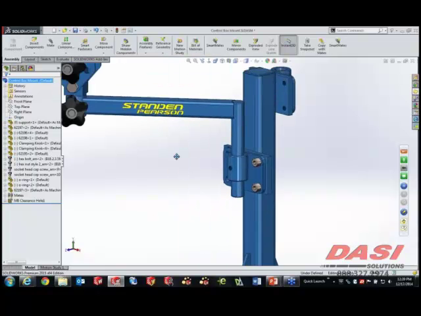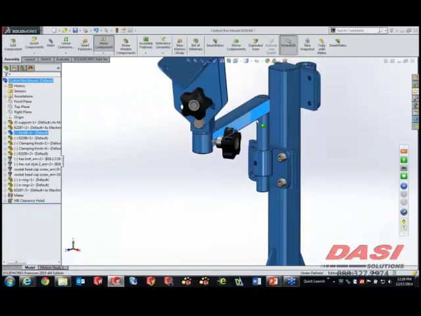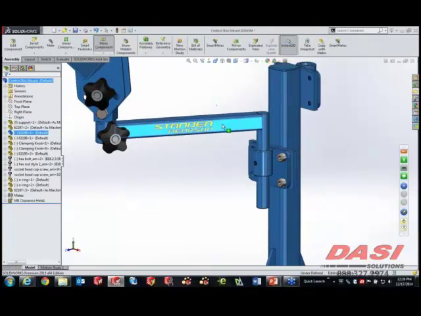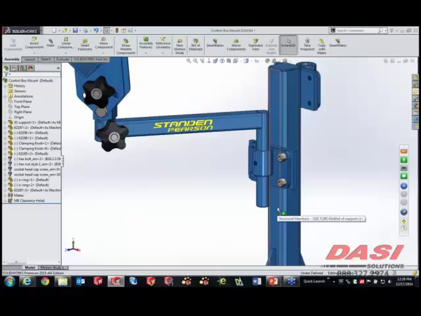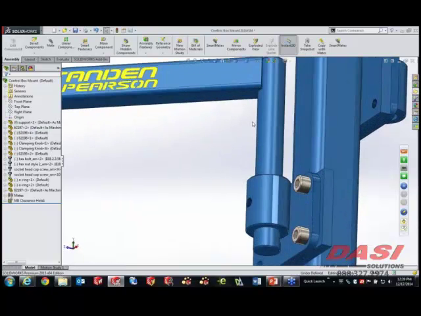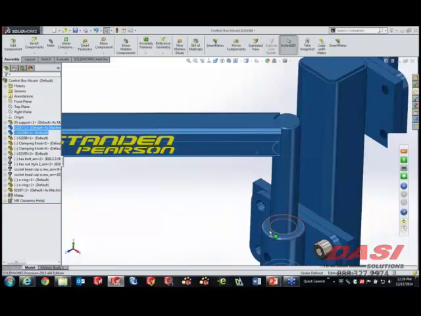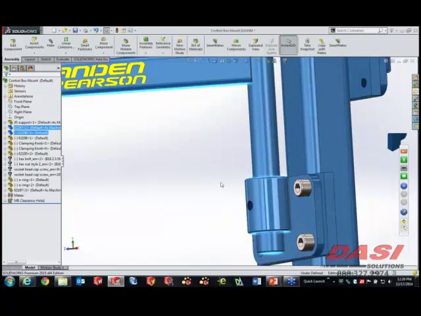Now backing out of this just a little bit, we've also got another mate situation, and it has to do with this arm. You can see that that's concentric, and really that's about it at this point. So I want to go ahead and fully define that. I typically do this using a width mate. Now width mates are easiest done by pre-selection. I'm going to control select the bottom faces of these 2 pieces and that piece, and then the top of what is effectively the tab.